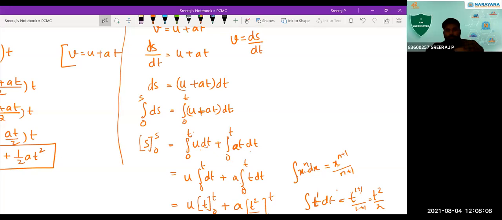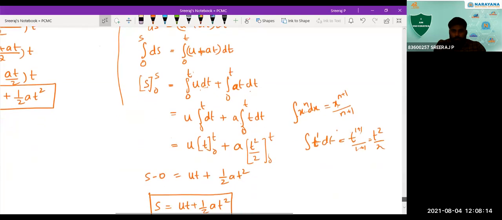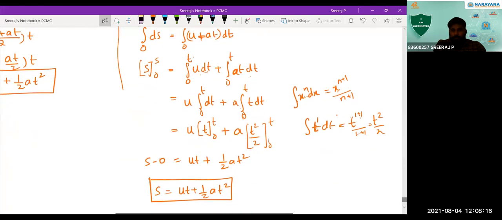Is this done? Can I scroll down? See, whenever I'm deriving this, you can actually do it with me. Don't just need to see the board only. You can try solving on your own also. If possible, whenever I'm writing something, the next step, what it will be, you can try solving it first, so that you'll get to know whether you're on the same track or not.